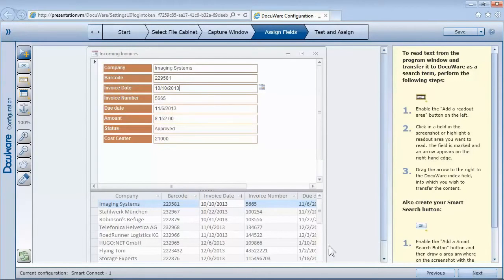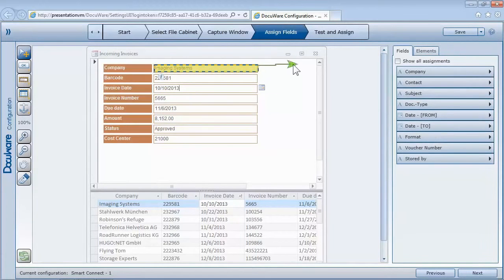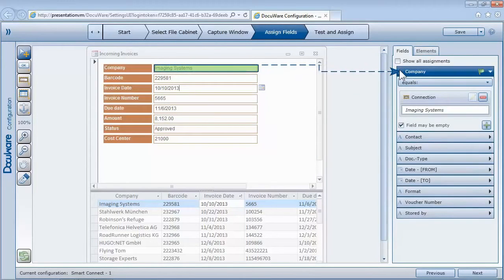Because we want to find all the invoices for a specific customer, we add a readout area over the section, which contains the company name, and assign the corresponding DocuWare field to it. The content of the area drawn is later read from the application and used as a search term. Smart Connect can now find all the documents related to this customer.